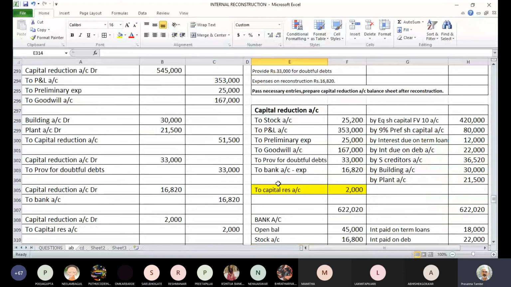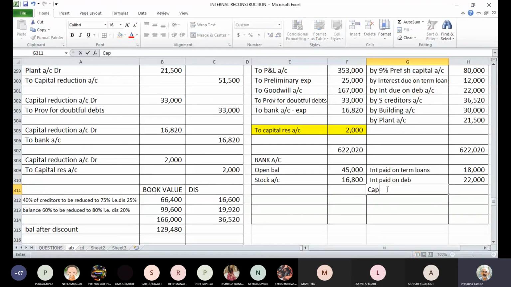Then we have paid for expenses 16,820 rupees. So capital reduction. I think these are the only entries which are affecting the bank balance. Debit side is 61,800.